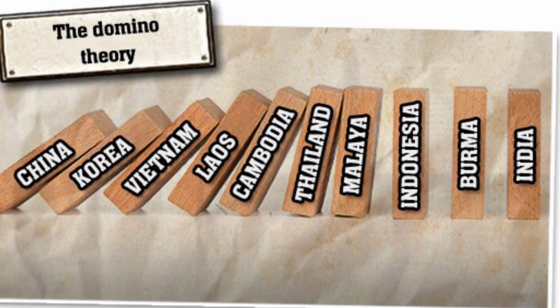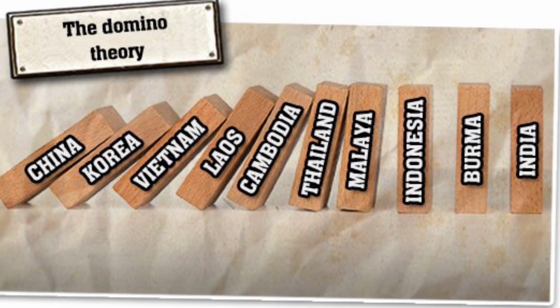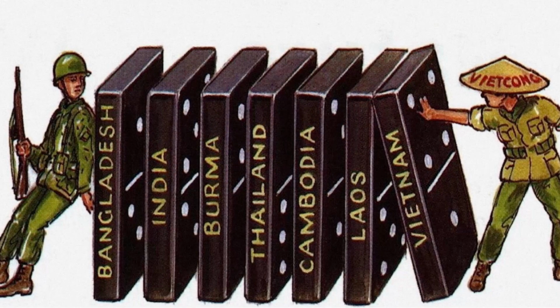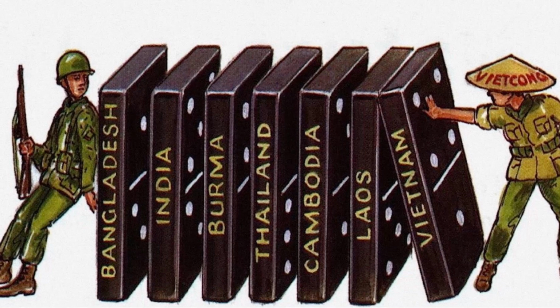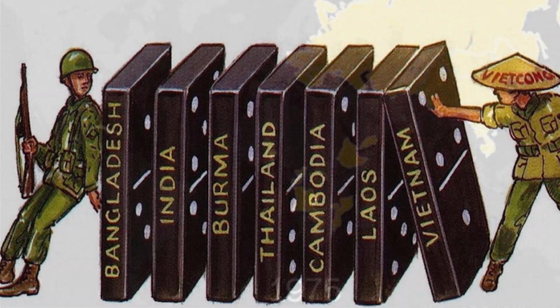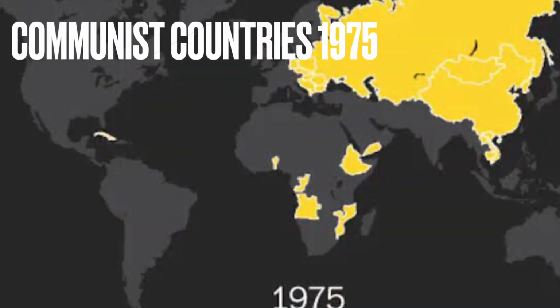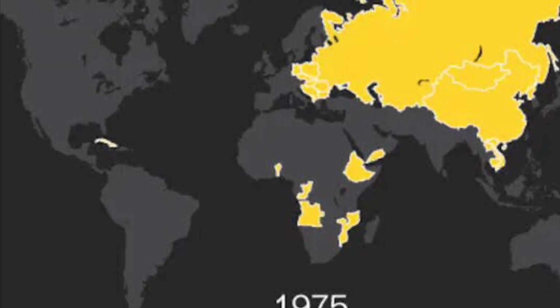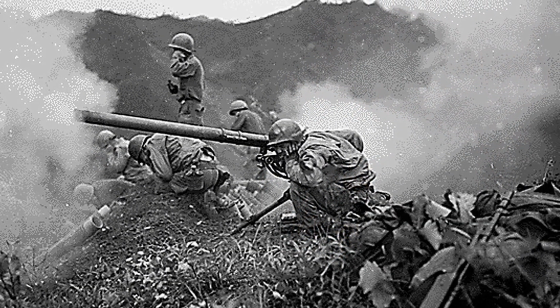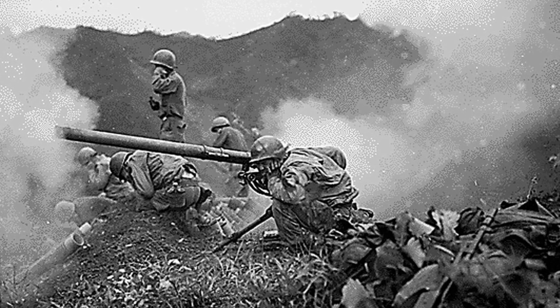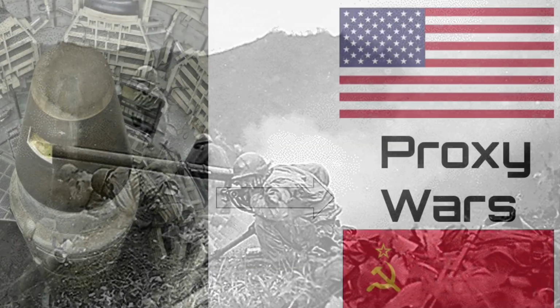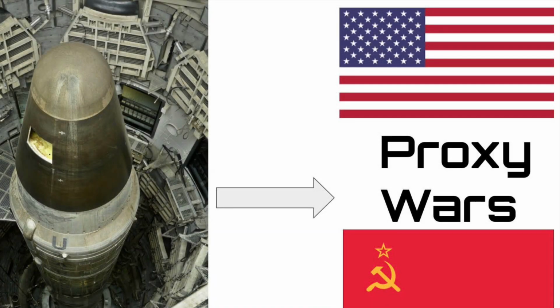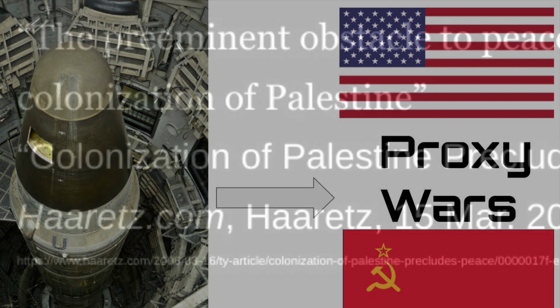If you decide to invade and spread your way to other places, other people will interfere, support sides, and help. If one country falls to communism, the others will as well. The US entered the war because they were worried about the domino effect. This shows how the US became worried about what would happen in the proxy wars due to the fact that they realized they were not going to get involved in a nuclear conflict, therefore proving our claim that the nuclear missiles created the Cold War proxy wars.